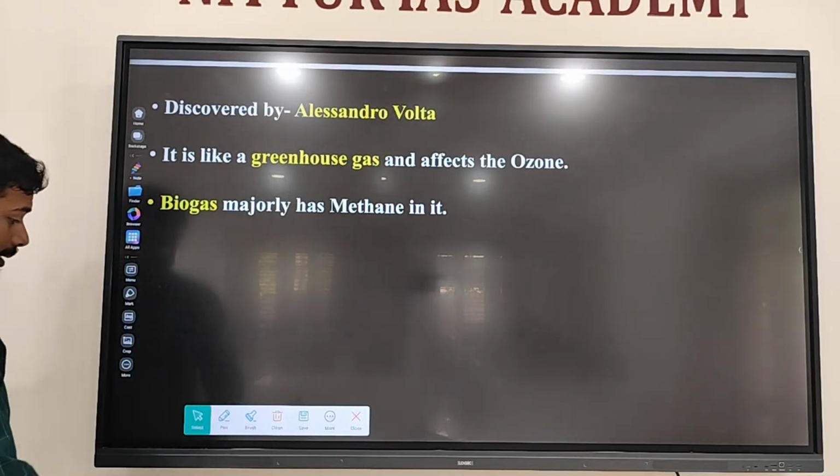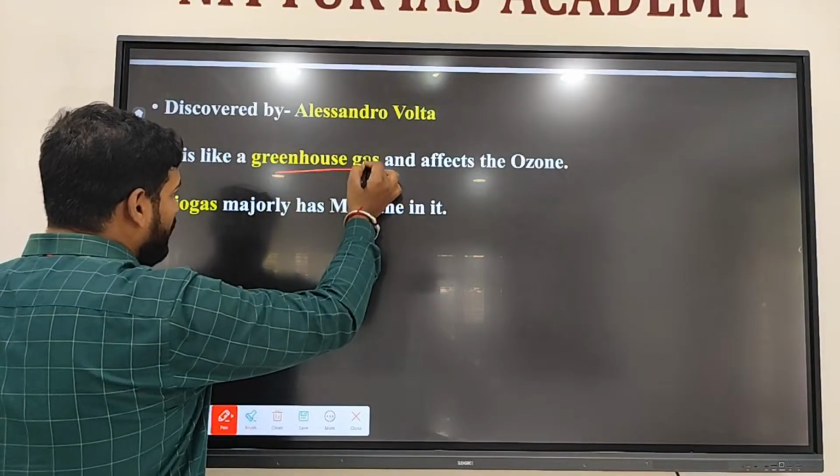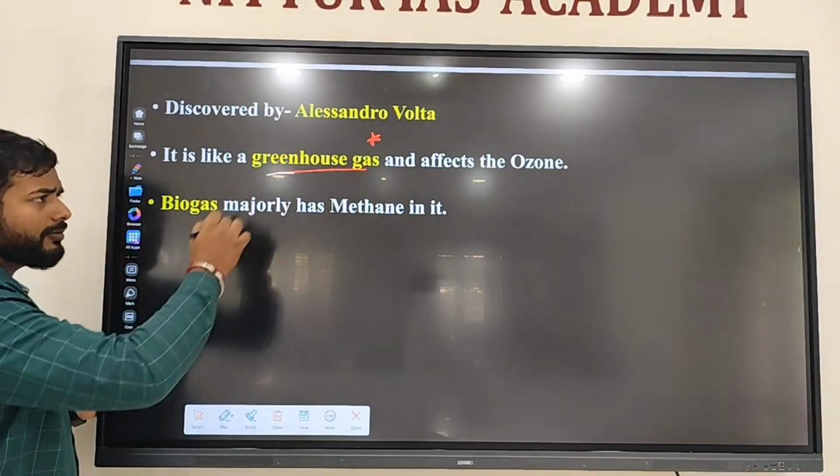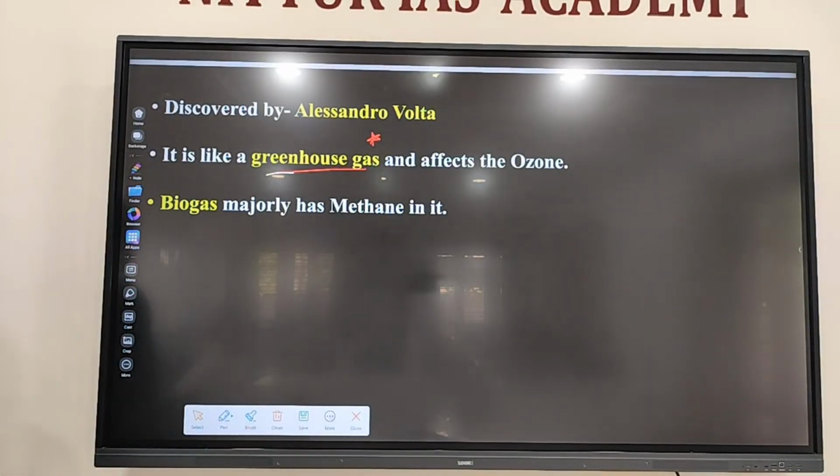Very important thing: not all hydrocarbons are greenhouse gases. Only methane. Methane is the greenhouse gas. Do you know what the greenhouse effect is?